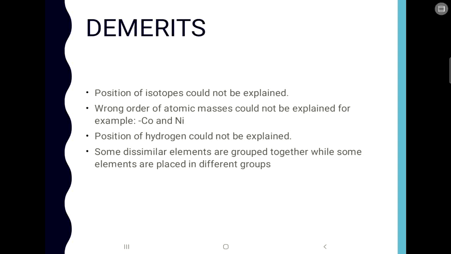Then some dissimilar elements were grouped together while some similar elements were placed in different groups. Usually elements with similar properties had to be placed together, but some dissimilar elements were placed together. So that was also one demerit of Mendeleev's table.